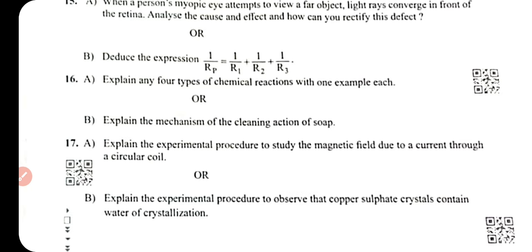And next, explain the experimental procedure to study the magnetic field due to current through a circular coil. And next, explain the experimental procedure to observe that copper sulfate crystals contain water of crystallization. How much score do you predict this question paper suggests? Write in the comment box.